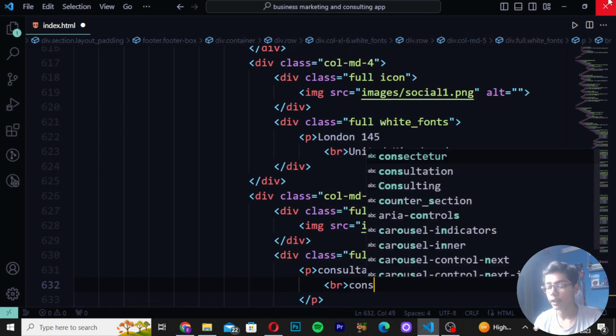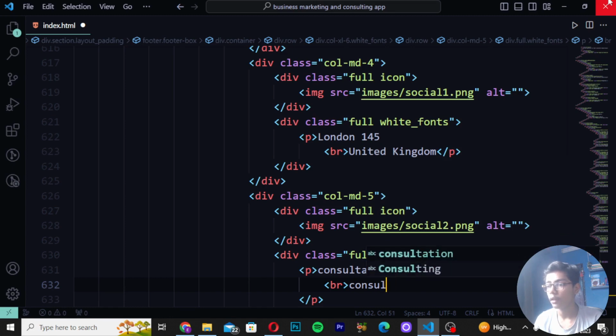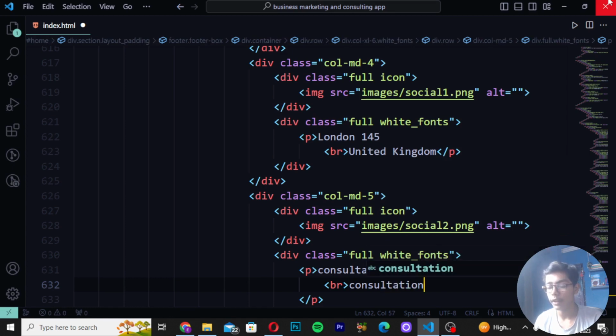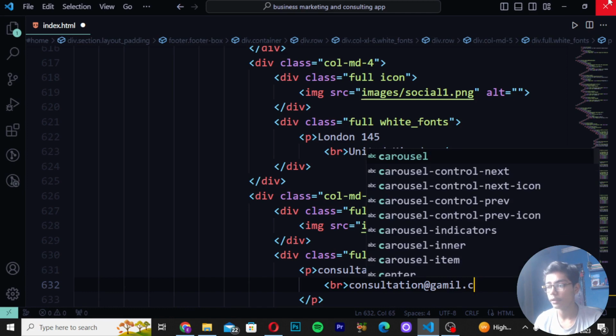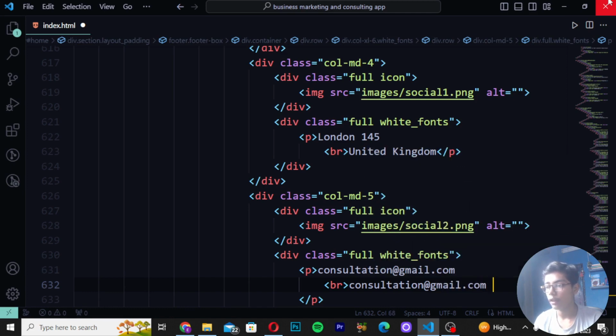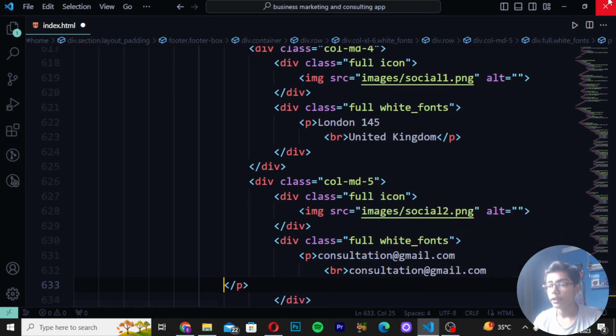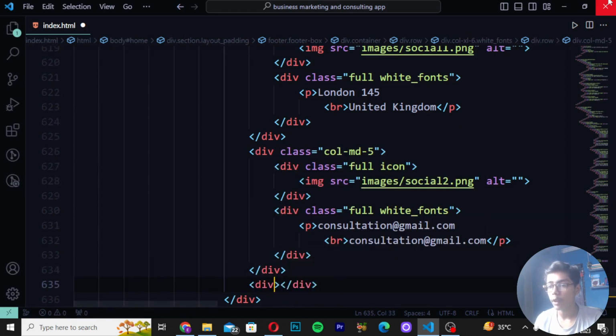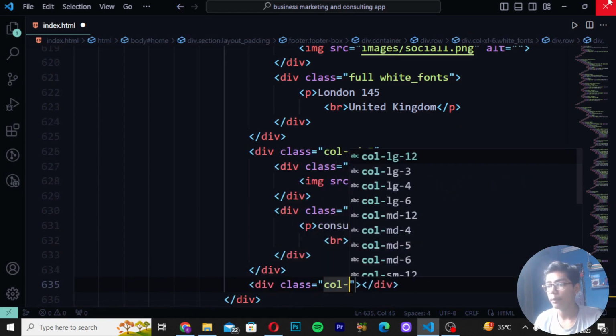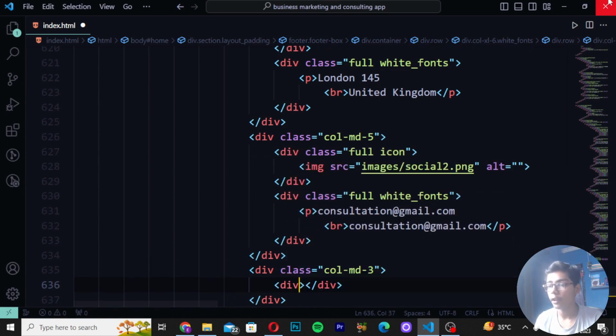And then when you have written that, simply move down and write the br tag, in which I will again be writing consultation@gmail.com like this. Then take this close p tag at the top here. Now when you have written that, simply move down and write div class as col-md-3. And then write div class as full icon.